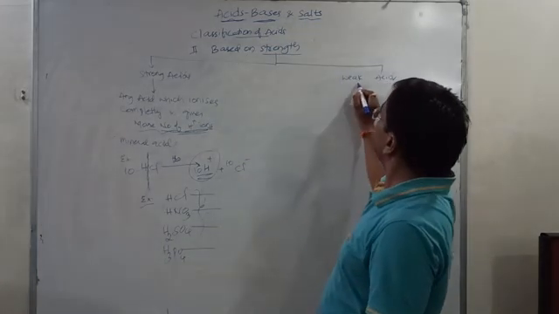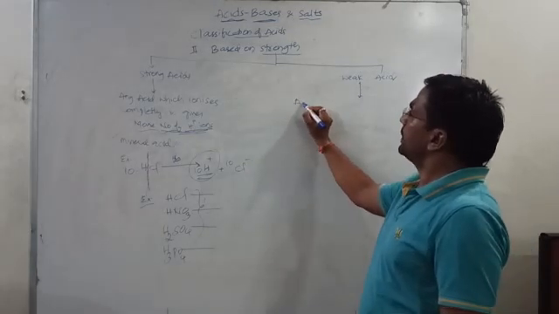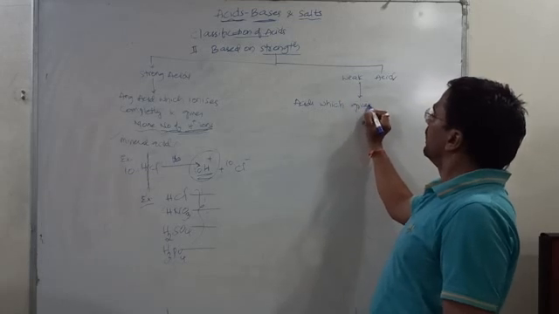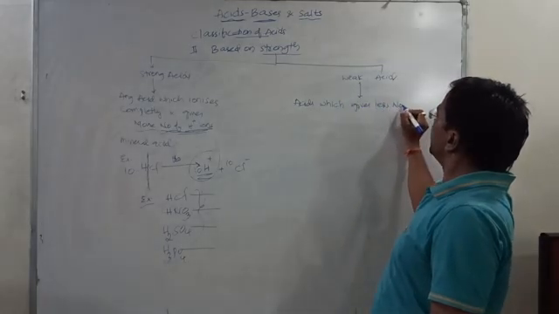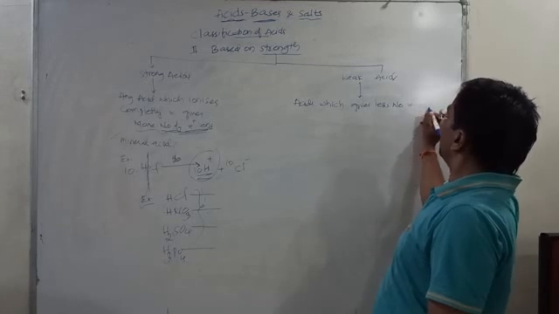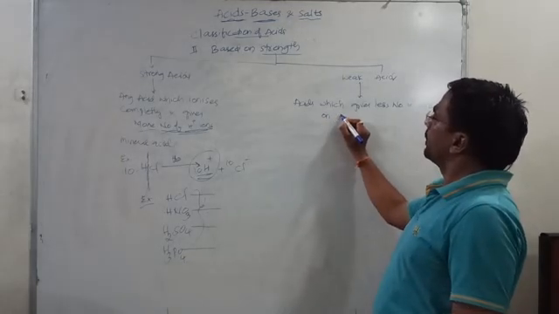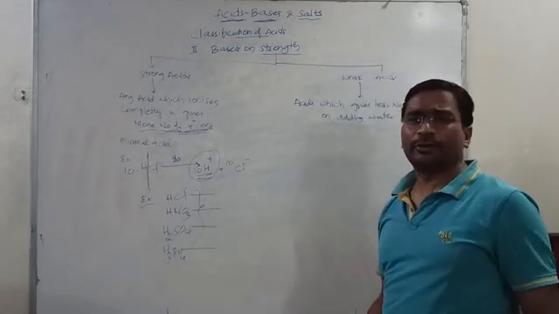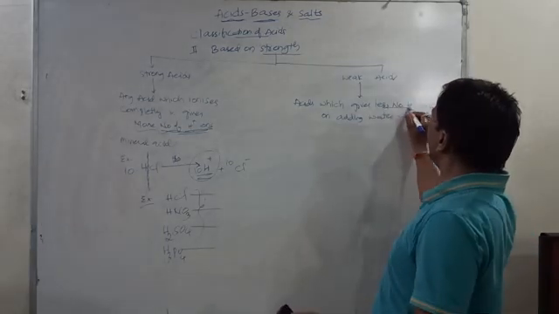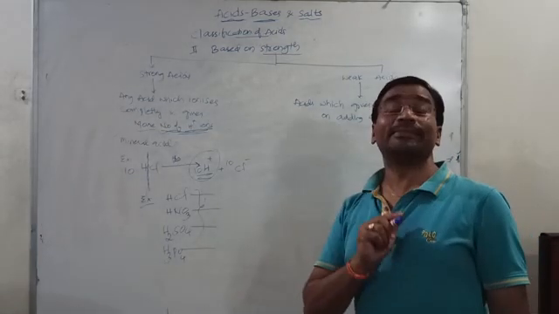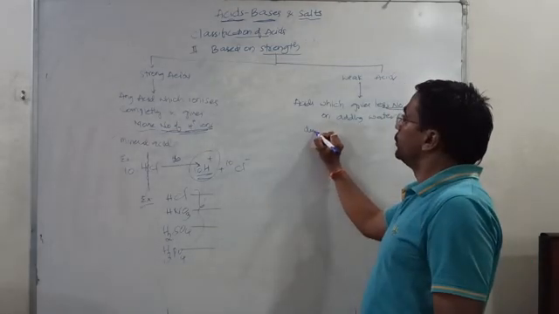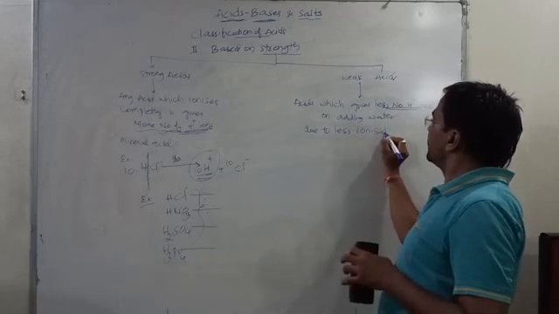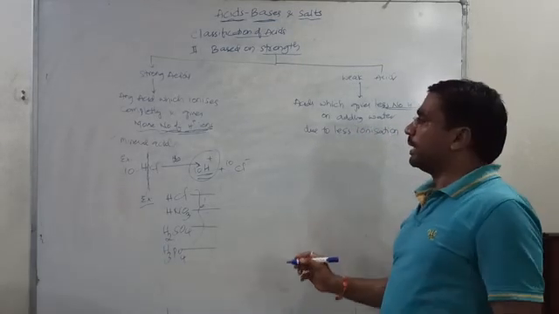Next, what are the weak acids? The acids which give a less number of H plus ions on adding water. If you are adding water to an acid and it is giving less number of H plus, why is it giving less? Because of less ionization. They ionize very slowly. I'll give a good example.